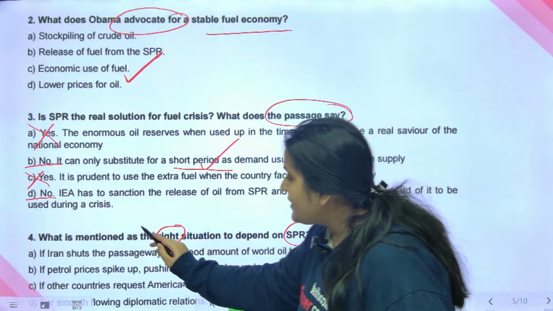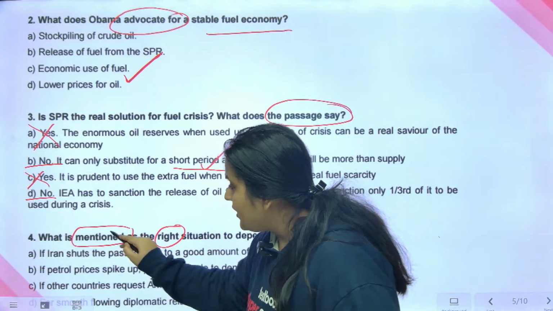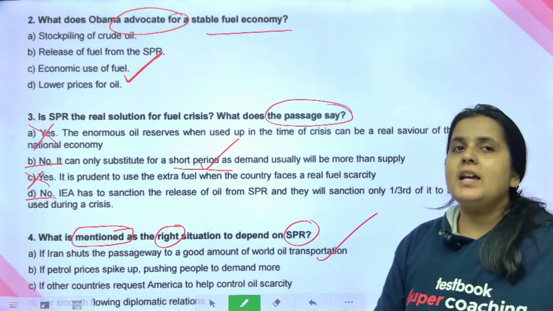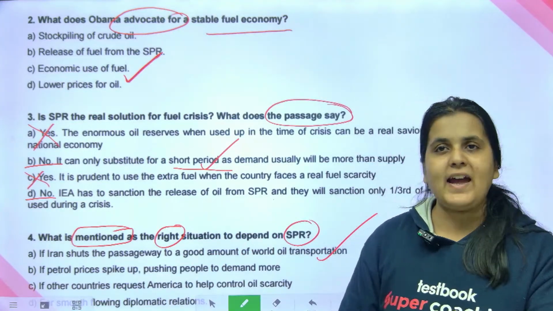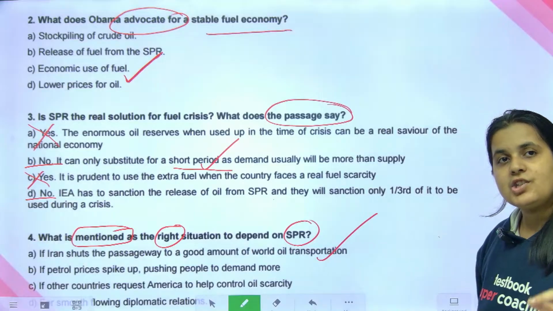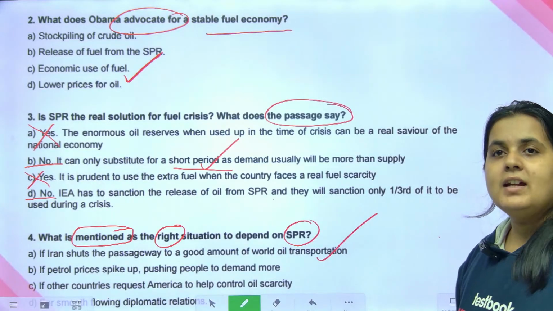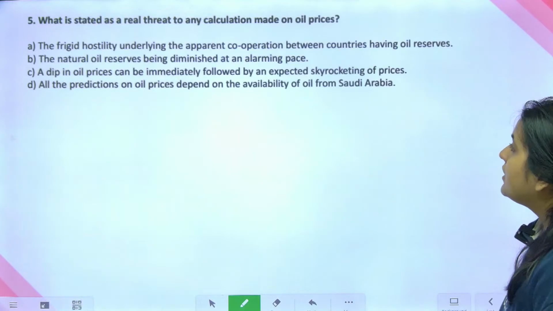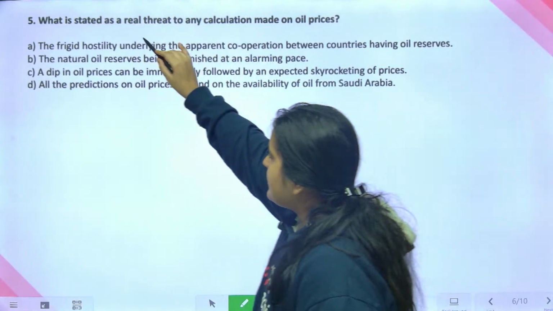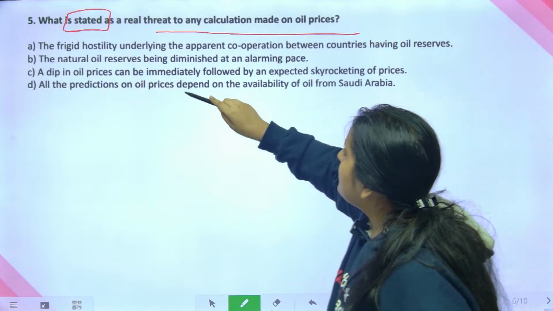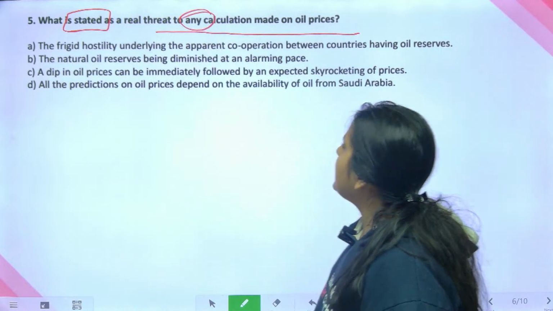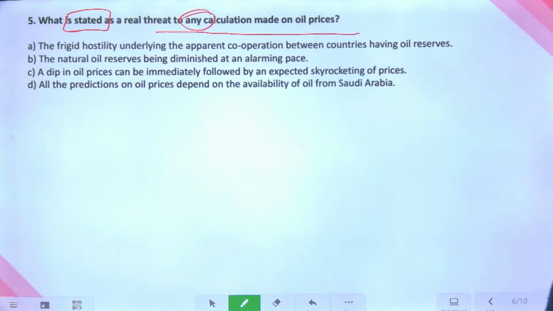No, it is clearly said what is mentioned. मतलब ये passage में दिया गया है, यहाँ पे आपको application नहीं करना है, you just have to do fact finding. So this is mentioned or directly given in the passage. What is stated? Again, stated, mentioned as a real threat to any calculation made on oil prices. Come on, try this out. Tell me, what will be the answer here?